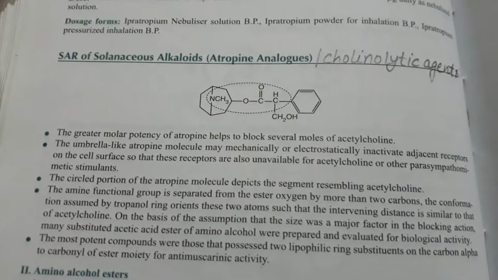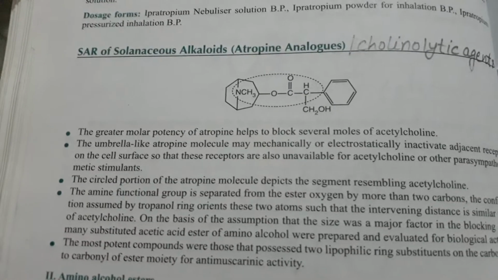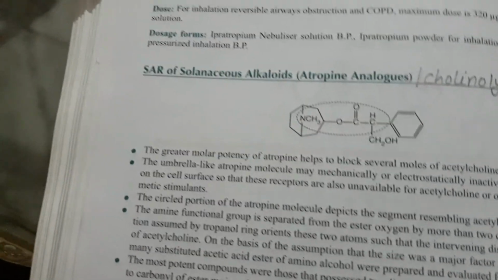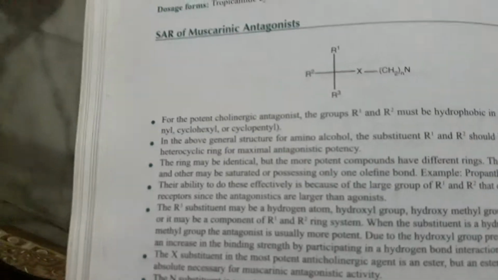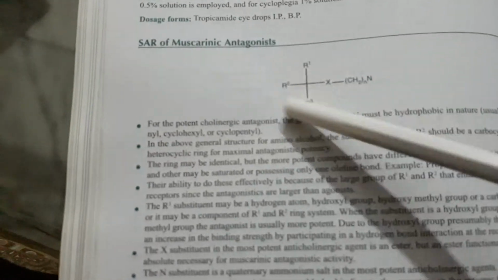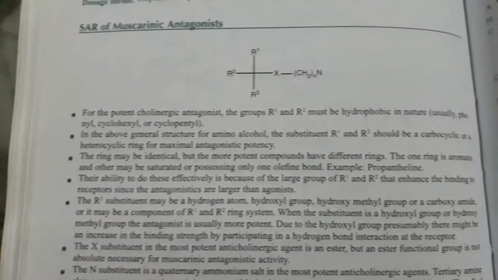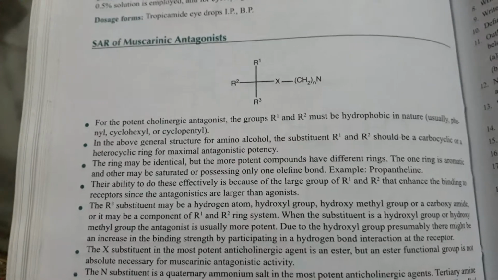Actually, the cholinolytic agents are divided into two categories. This one is the atropine analog and the second one is the muscarinic analog. So now come to the muscarinic analog. Now come to the point, structural activity of muscarinic analog. This is the structure of the basic drug. So for the potent cholinergic antagonist, the groups R1 and R2,